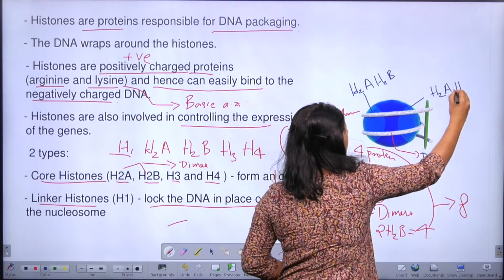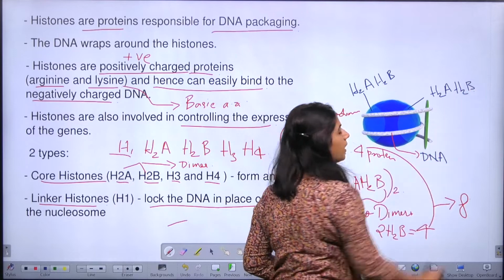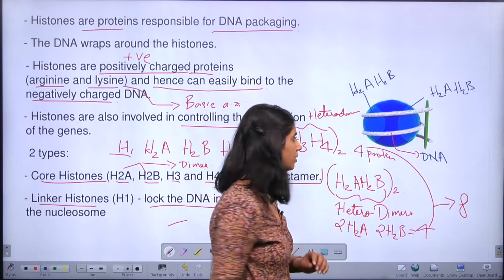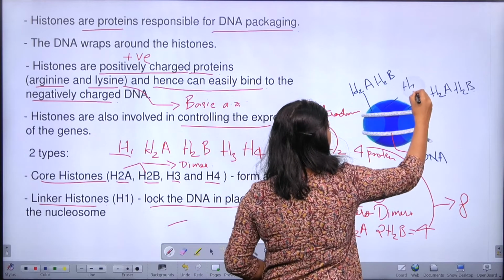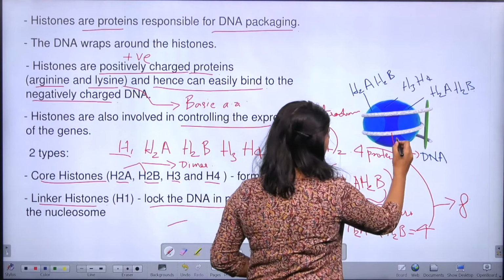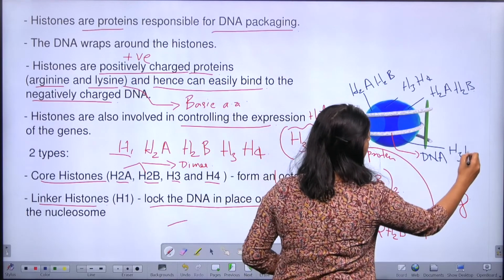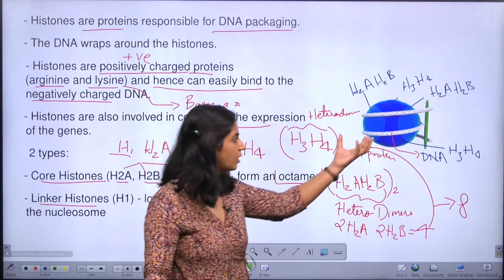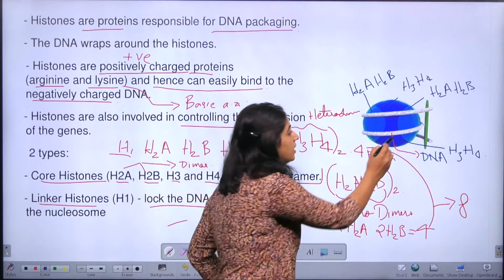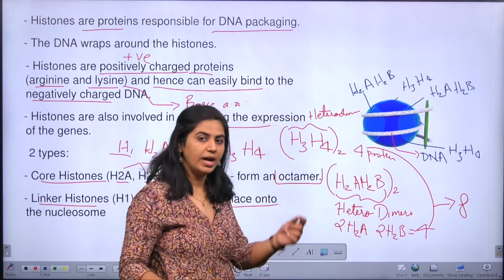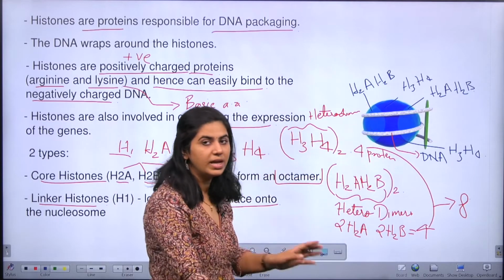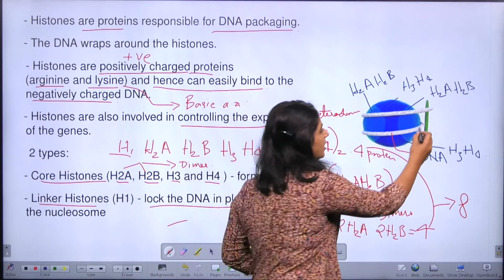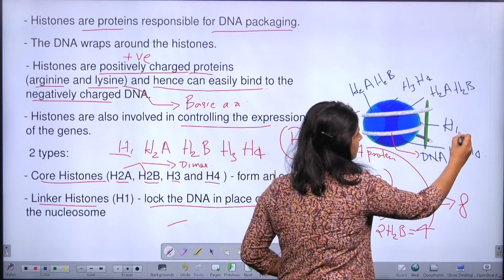H2A, H2B, right? Now the other heterodimer which is left is H3 and H4. This is an H3, H4 heterodimer and this is an H3, H4 heterodimer. Totally how much is formed? 8 histones and the octamer is formed, and around the octamer the DNA is wound properly, and once the DNA is wound properly it is kept in place by a linker histone. That linker histone here is H1, right?